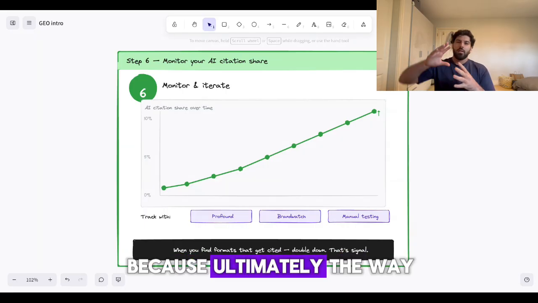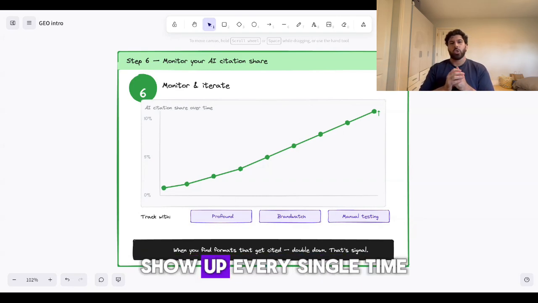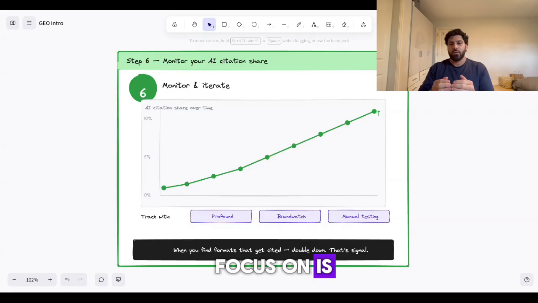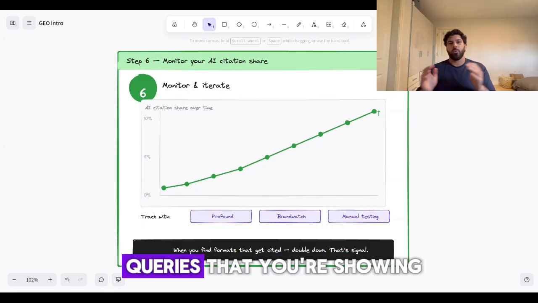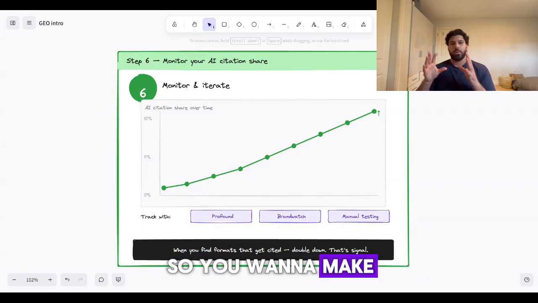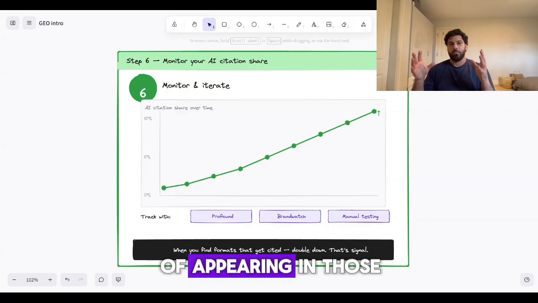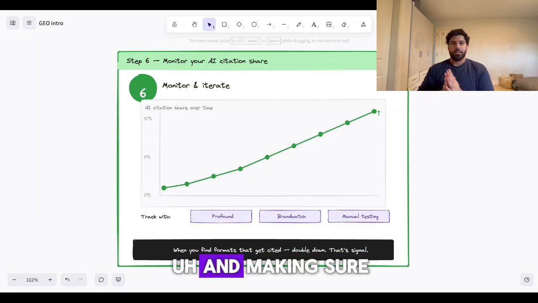Because ultimately, the way that citations work is kind of probabilistic. So you might not show up every single time, but what you want to focus on is improving your share of showing up for a specific set of queries and the breadth of queries that you're showing up for. Because ultimately, there's not that many slots available. So you want to make sure that we are improving our share of appearing in those 1, 3, 5 slot answers as well, and making sure that we appear for more answers at the same time.